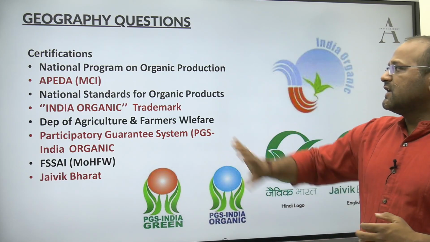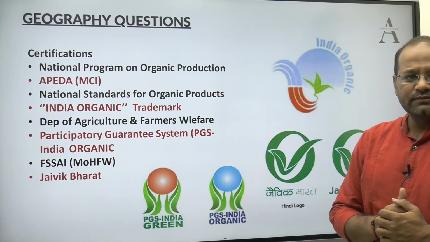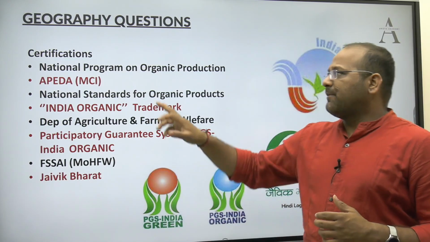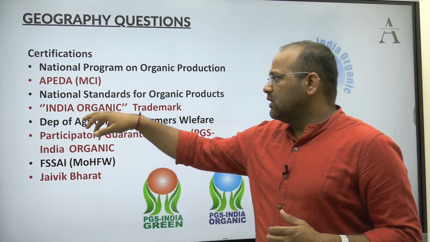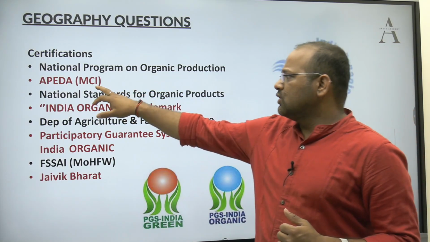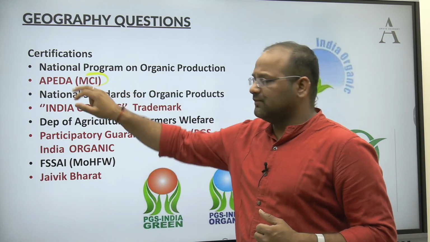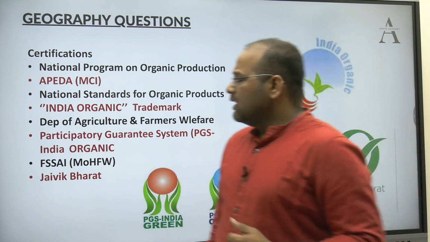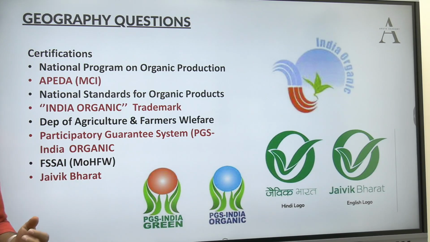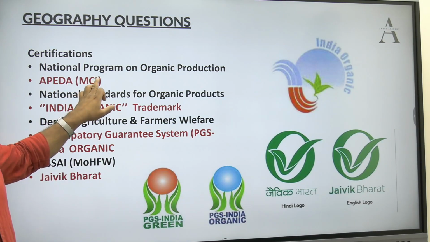So we have a national program on organic production. It was introduced by the government, and under that APEDA is there. It comes under the MCI, that is the Ministry of Commerce and Industry.